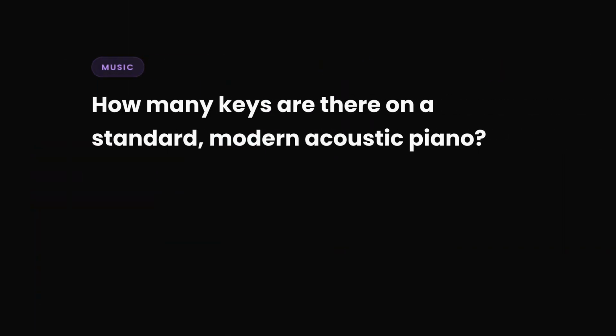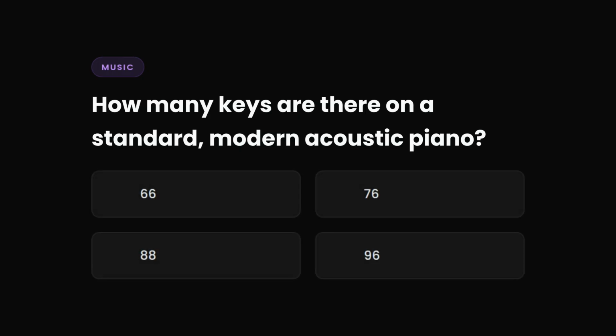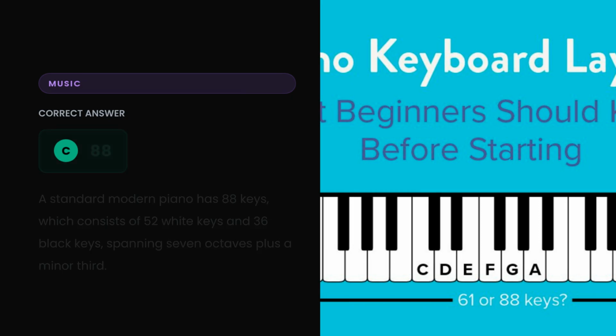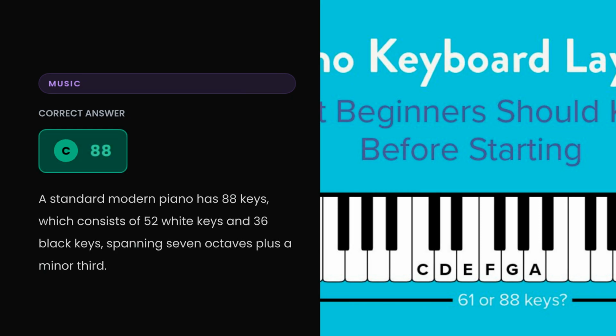How many keys are there on a standard modern acoustic piano? A. 66, B. 76, C. 88, or D. 96? The correct answer is C. 88. A standard modern piano has 88 keys, which consists of 52 white keys and 36 black keys, spanning 7 octaves plus a minor third.